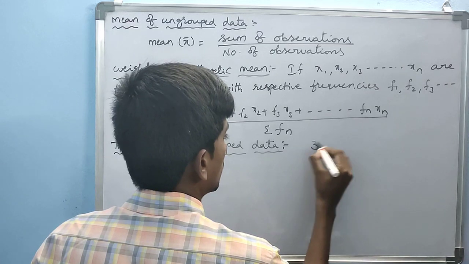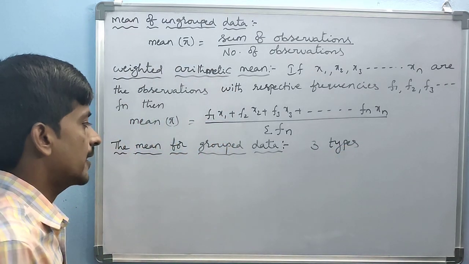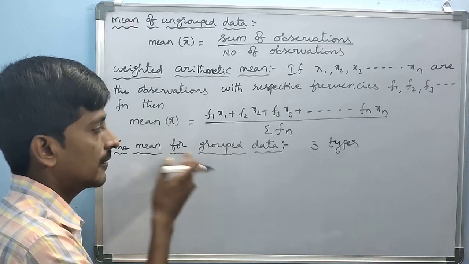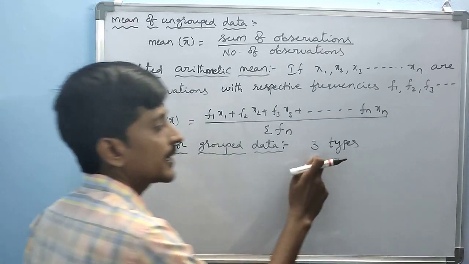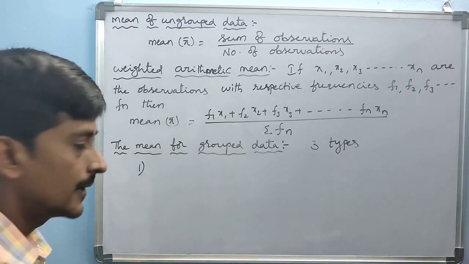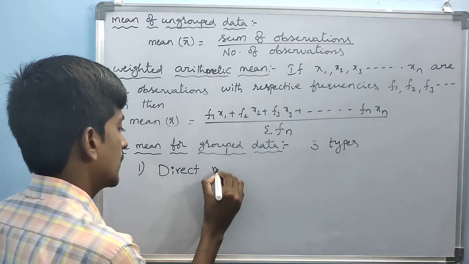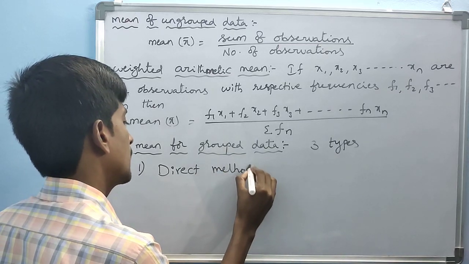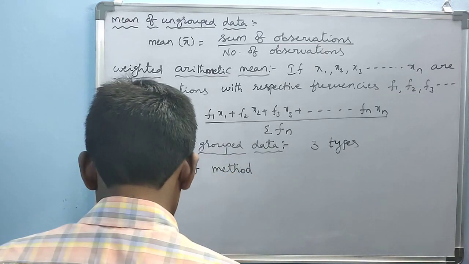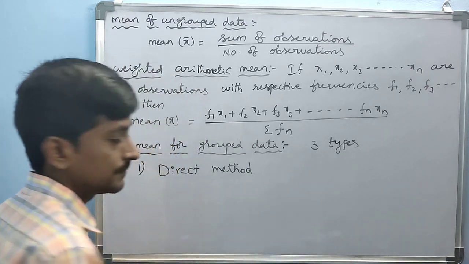We'll find the grouped data mean in 3 types. First one is the direct method.